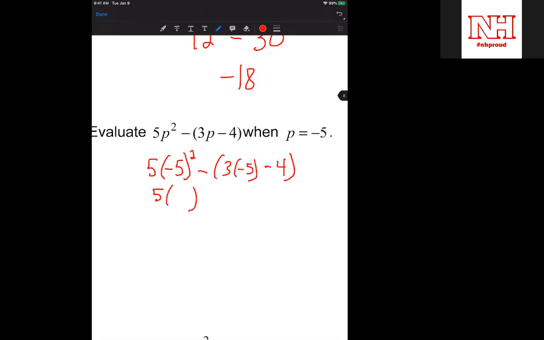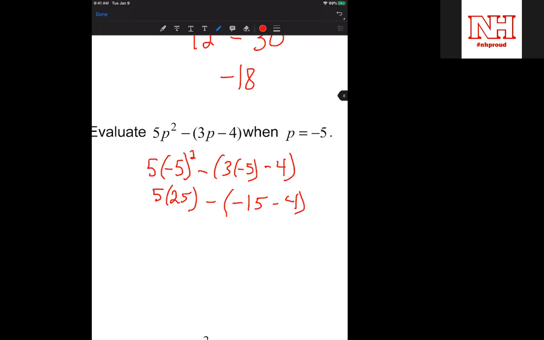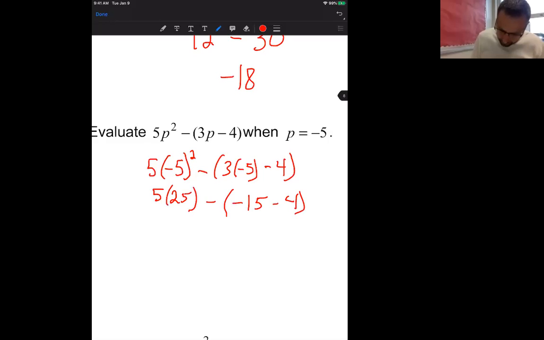Positive 25, minus 3 times -5, which gives us -15, minus 4. We're going to use the parentheses. So we have 5 times positive 25 minus -15 minus 4, which will give us -19.